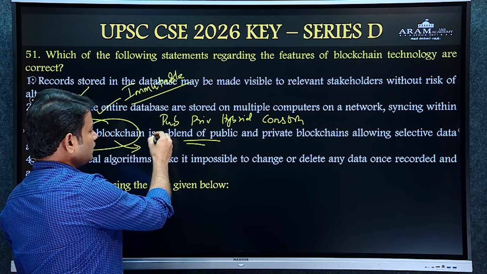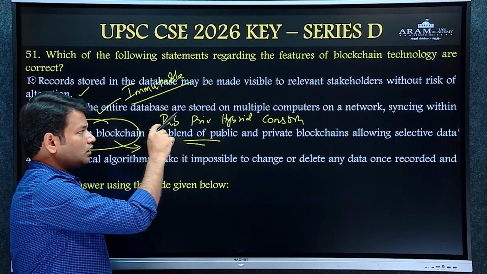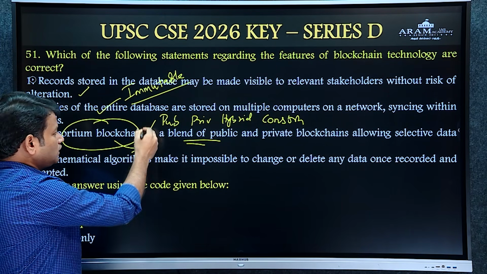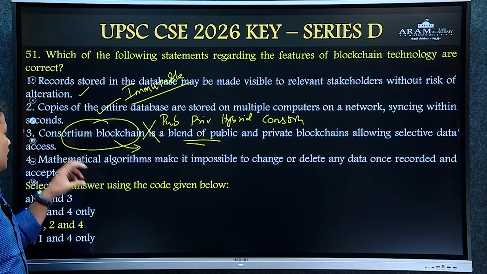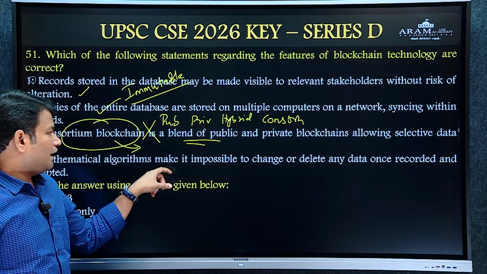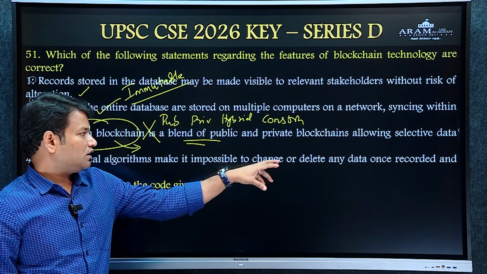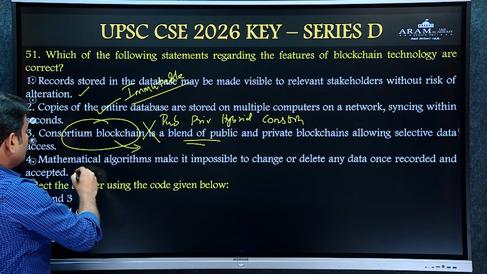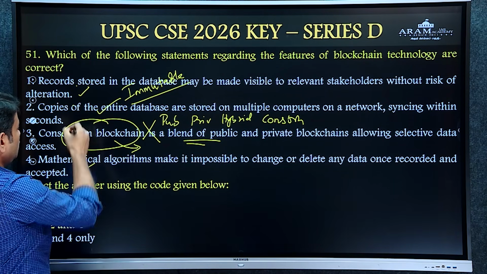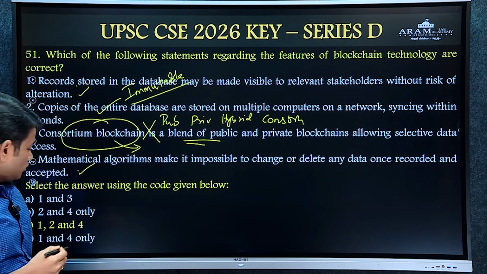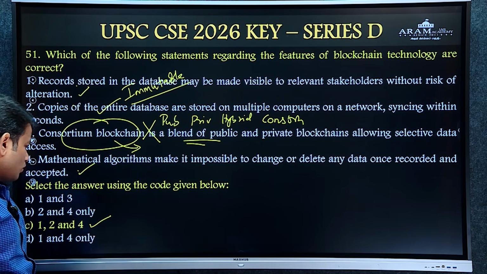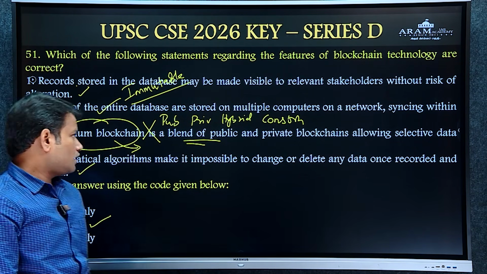So the third statement is incorrect. Mathematical algorithms make it impossible to change or delete any data once recorded and accepted, so statement 4 follows statements 1 and 2. So the answer is option C, 1, 2 and 4.